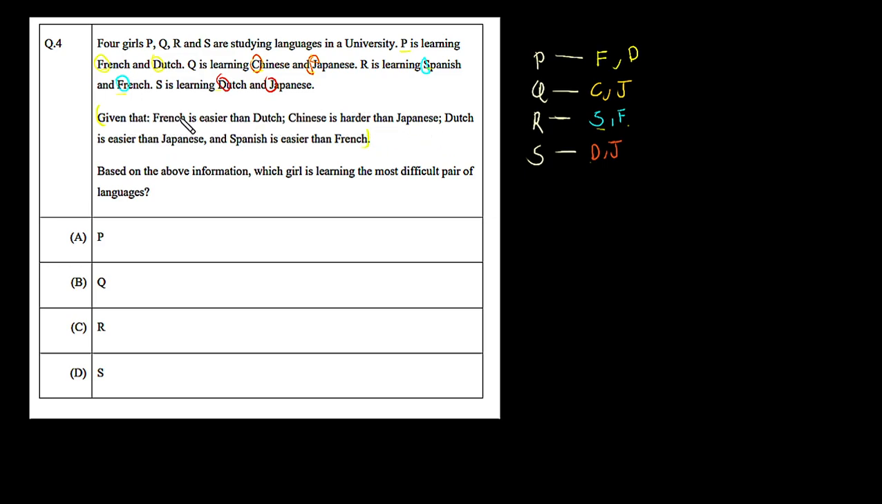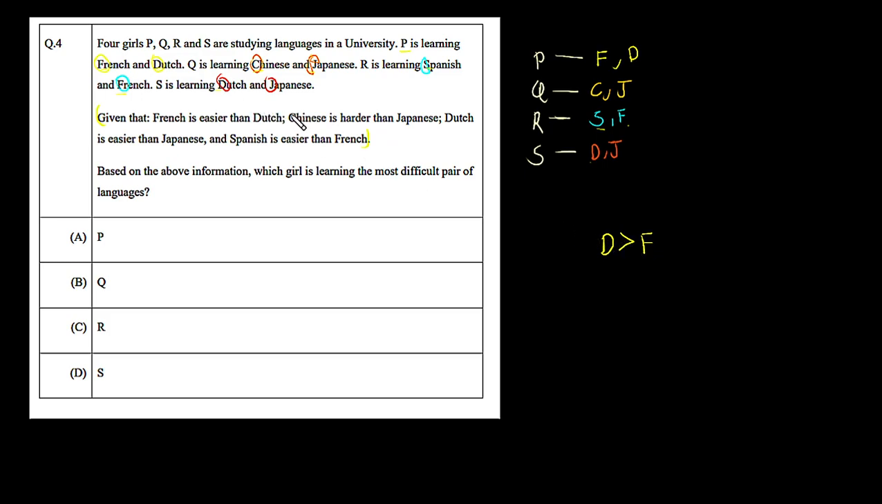This statement says French is easier than Dutch. So I can say Dutch, which we have denoted with capital D, is harder than French, because French is easier than Dutch. So I put the greater than sign here, because this greater than sign represents the difficulty of the language. That means D is more difficult than F.